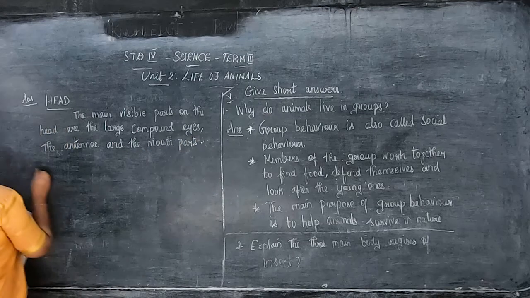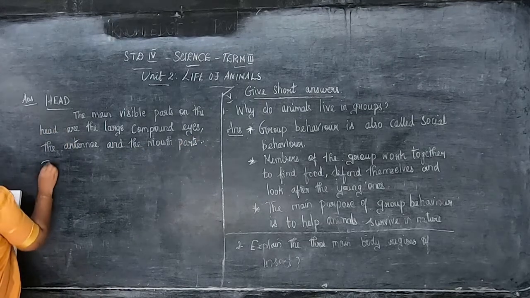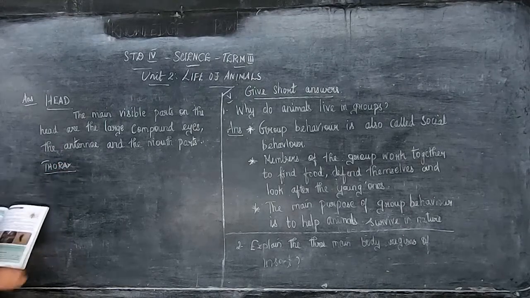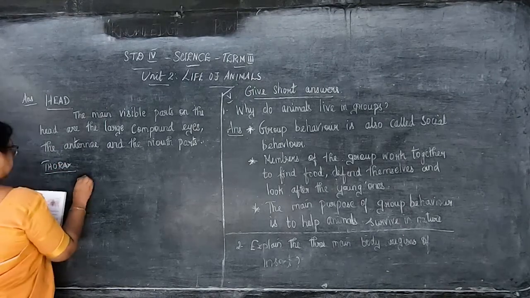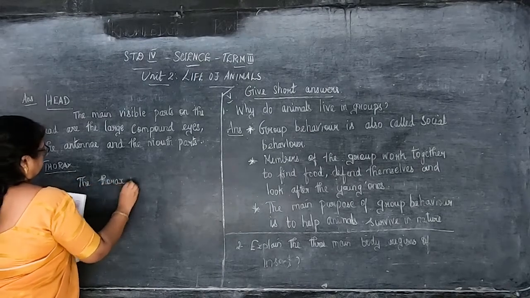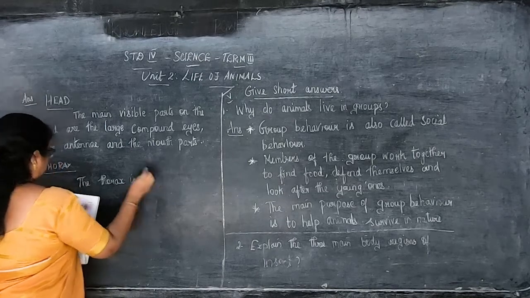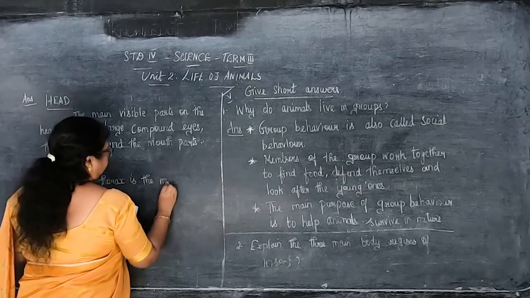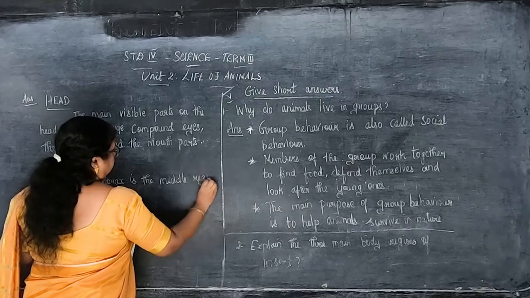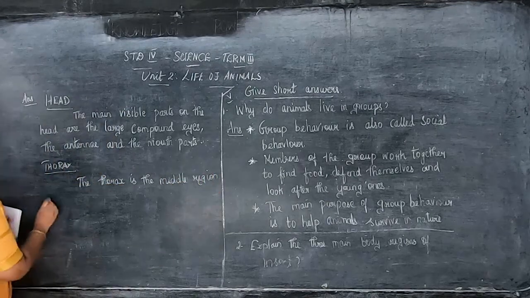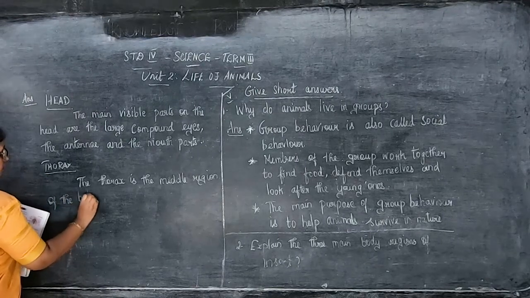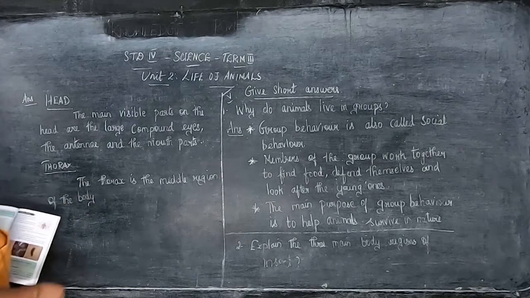Okay, children. Next side heading is thorax. Thorax is the side heading. The thorax is the middle region of the body.